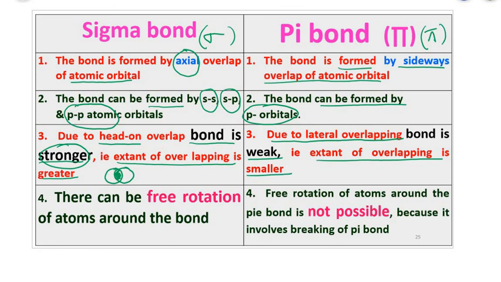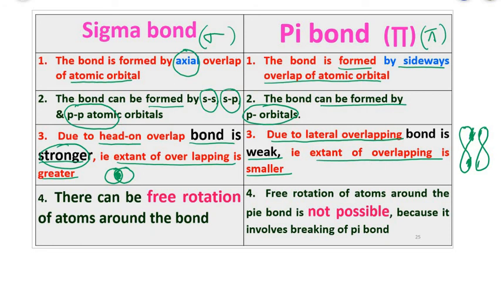If I write here the pi bond formation by lateral overlapping, this is one p orbital and this is another p orbital. If they overlap here, the extent of overlapping between the orbitals will be lesser. So due to lateral overlapping the pi bond is always a weak bond, right?